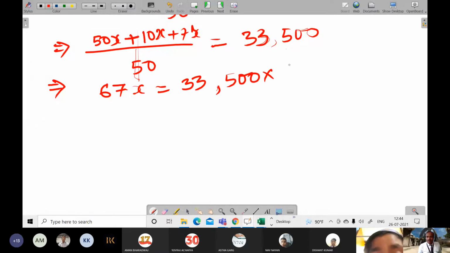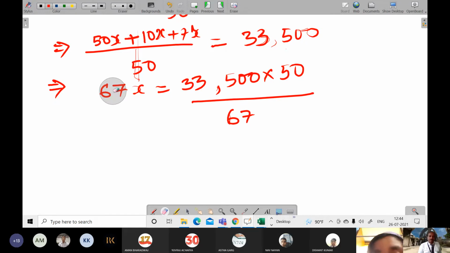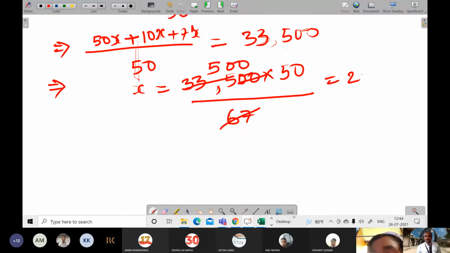If you write here by 67, then this 67 will not be there. Sir, x will become 25,000. 5 times it will go exactly. 67 5s are 335, and double zero is there, so 500. So 500 into 50 will become 25,000.